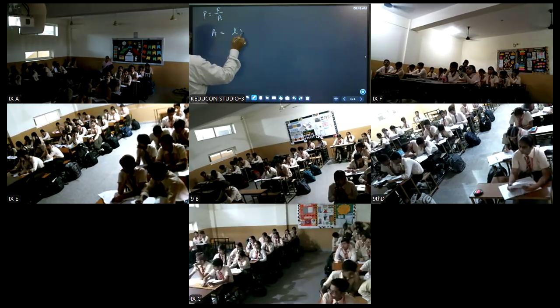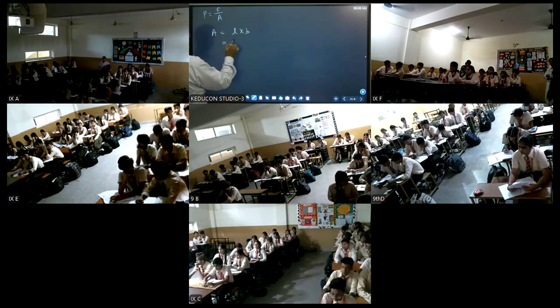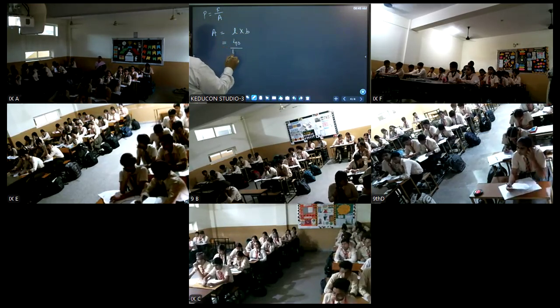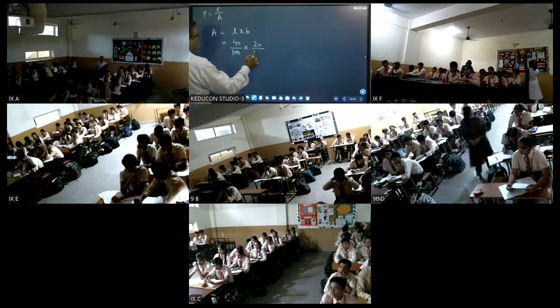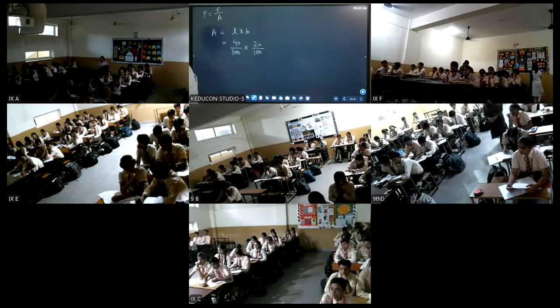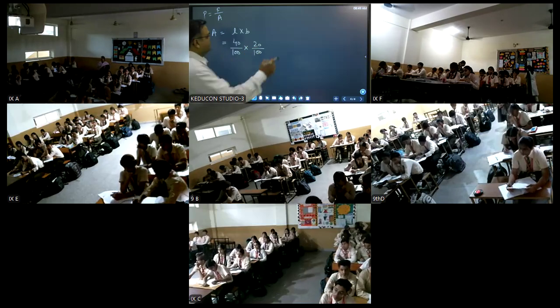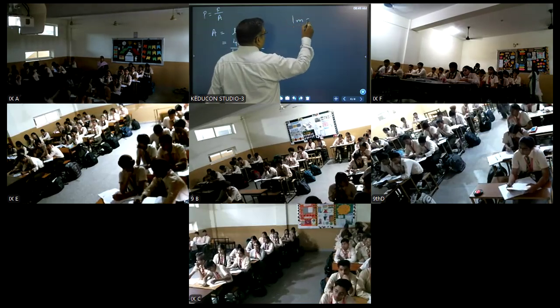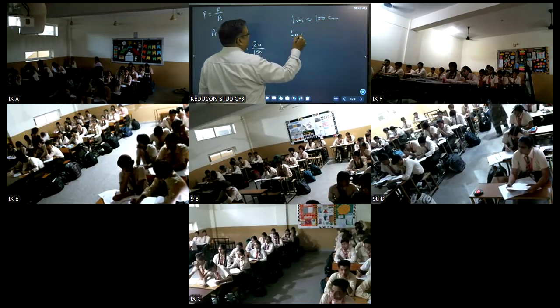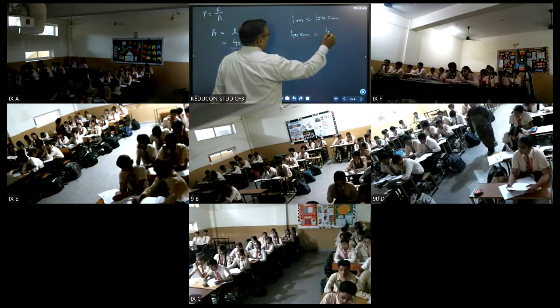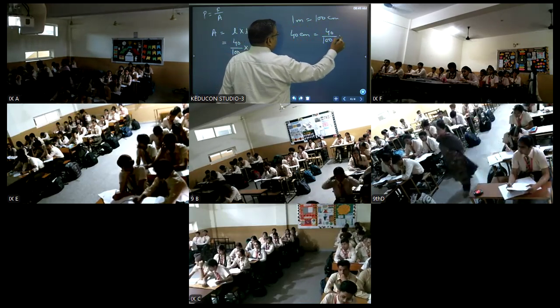Let's say here we are taking length into breadth. Let's say length is 40. So please convert this into meter. In 1 meter there are 100 centimeter. 1 meter is equal to 100 centimeter. So 40 centimeter will be equal to 40 by 100 meter, right?